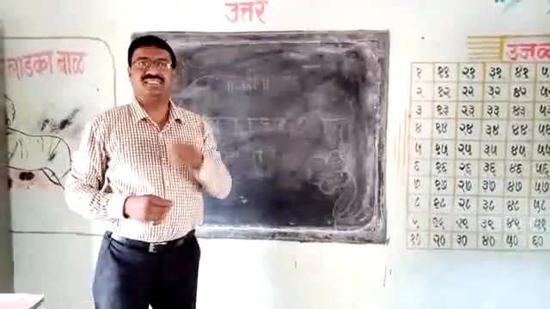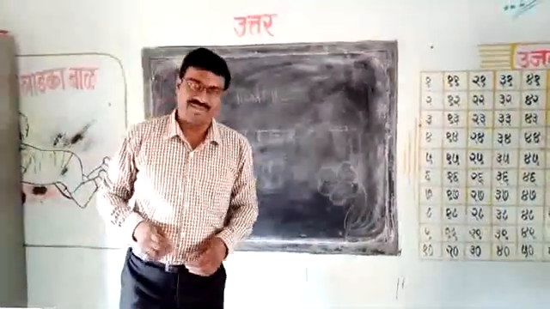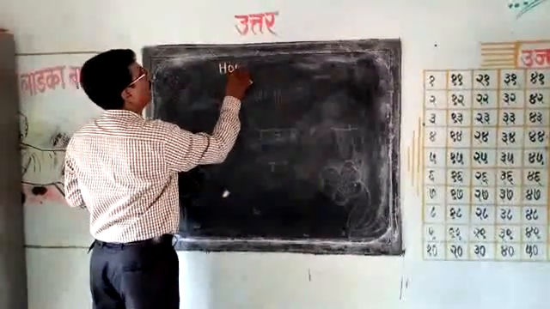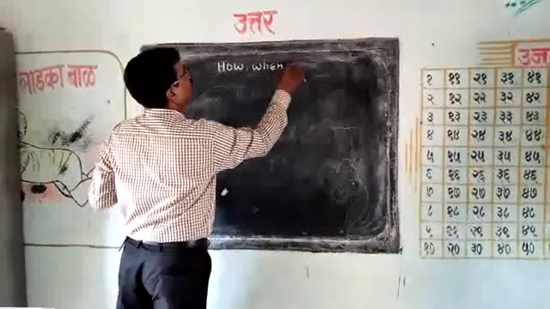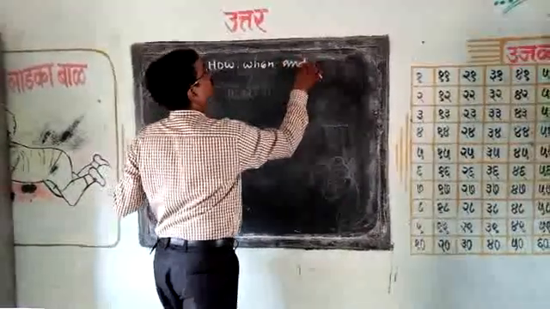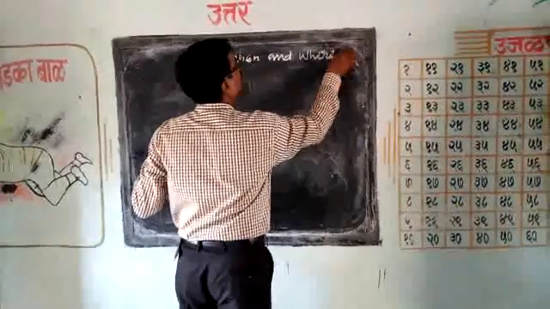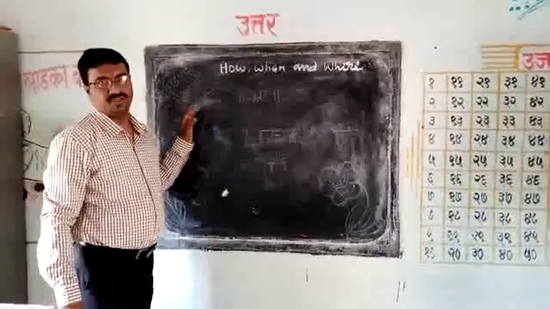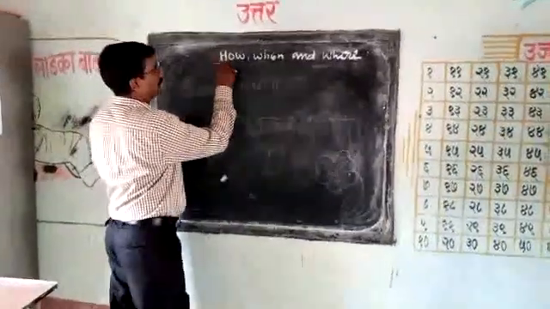Today we are going to learn the new topic of history, and the name of the topic is How, When, and Where. How, when, and where. This is the first topic of the history.